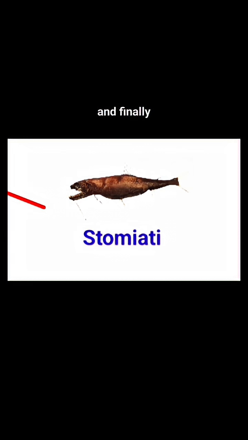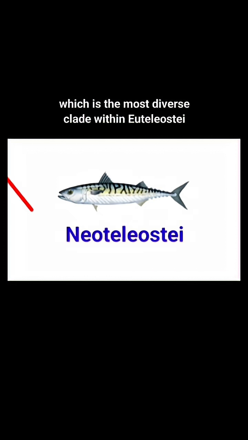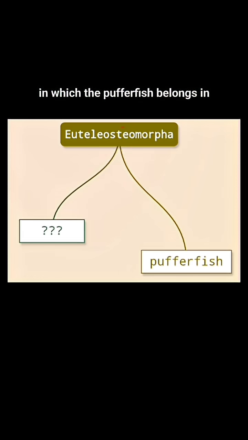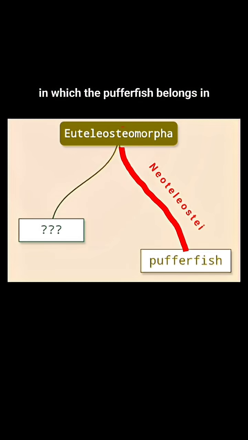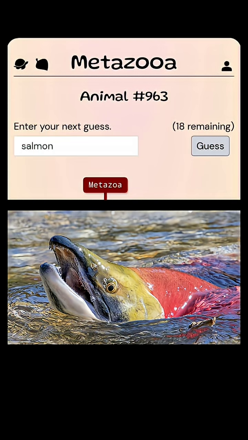And finally, Neoteleostei, which is the most diverse clade within Euteleostei, in which the pufferfish belongs. That means our animal has to be a non-neoteleost euteleost. Salmon.